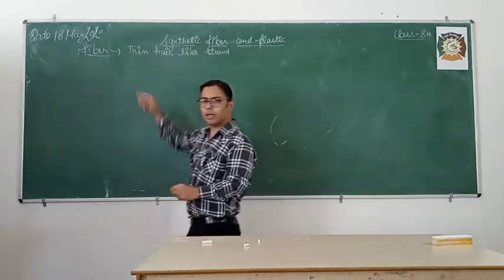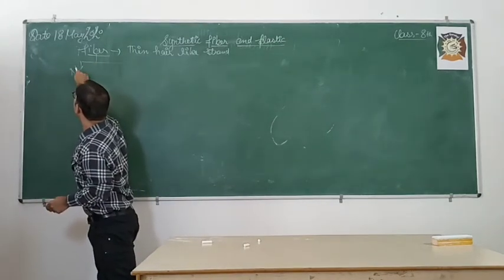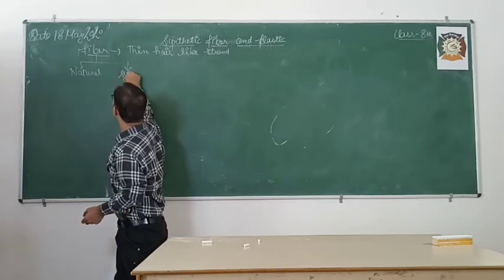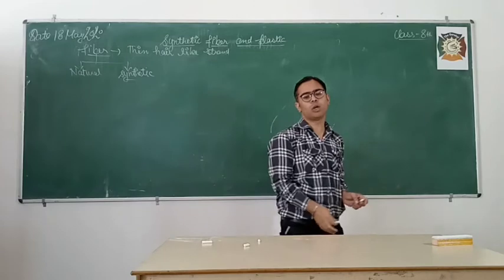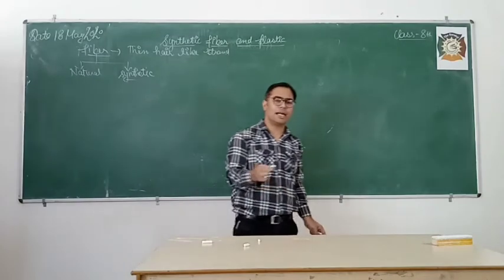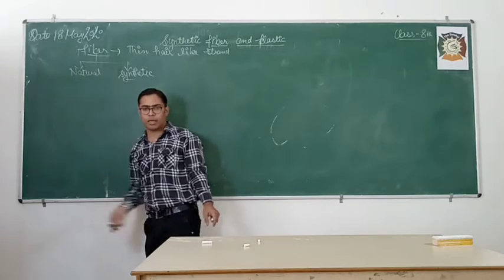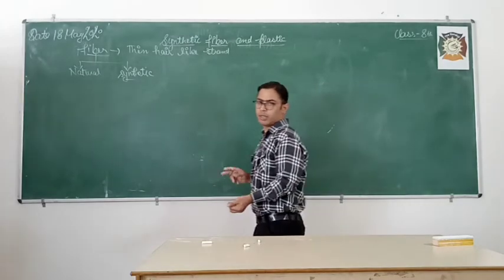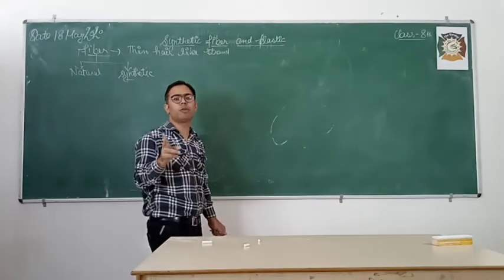Okay, now fiber is of two types which you have already studied. Two types of fiber, that is natural fiber and synthetic fiber. So in class 6 you have studied what is fiber, what is natural fiber. In that class you also studied the types of natural fiber. Natural fiber is that fiber which is obtained from nature directly. Now there are two types of natural fiber, that is plant fiber which is obtained from the plant, and animal fiber which is obtained from the animal.